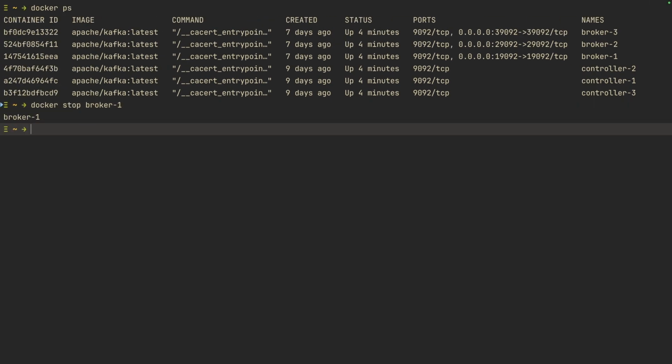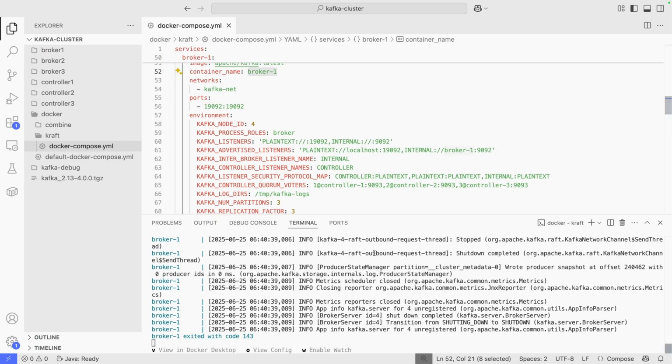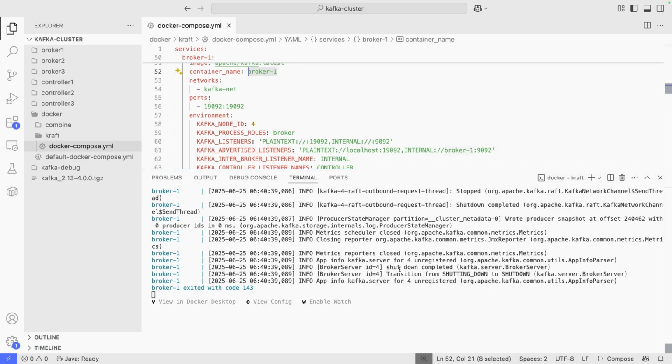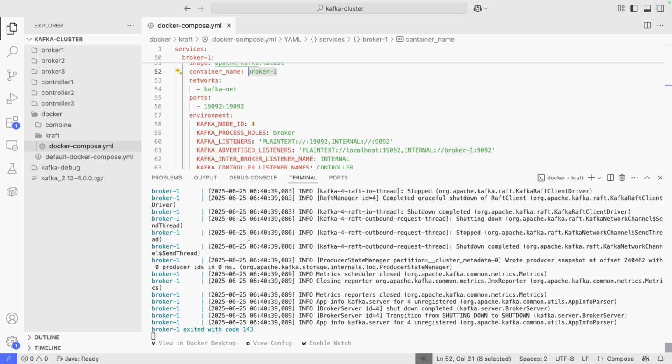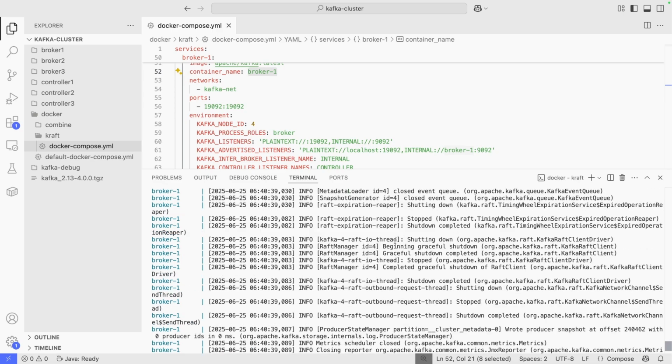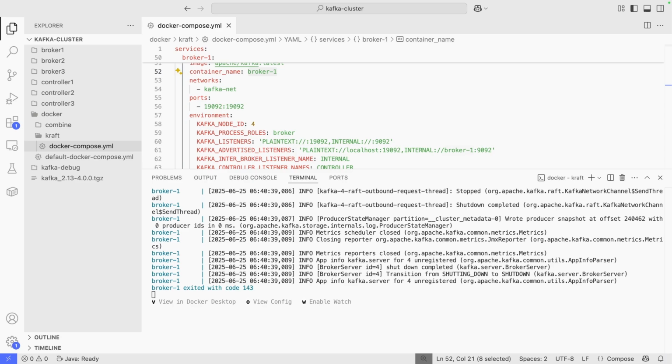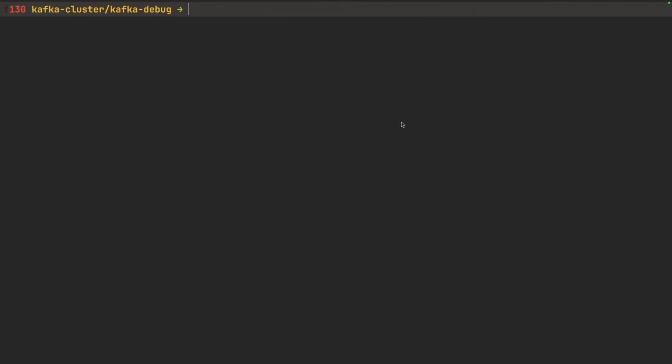So now our broker is stopped, and then let us go and see how our cluster is behaving. If we look at the logs of our cluster, we can see that the node is actually shutting down. So shutdown completed. So this node is down. Kafka will automatically re-elect a new leader for the affected partition. So let us now check and see who is the new leader of our partition 0. Okay, now let's go to the terminal again.